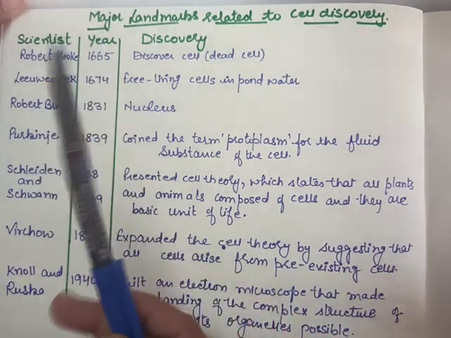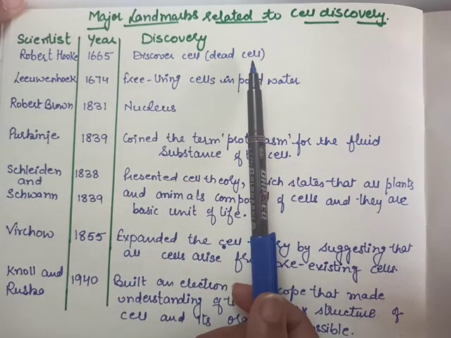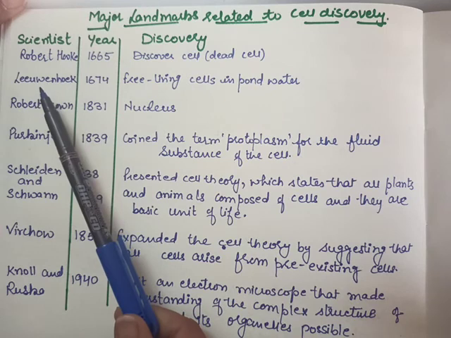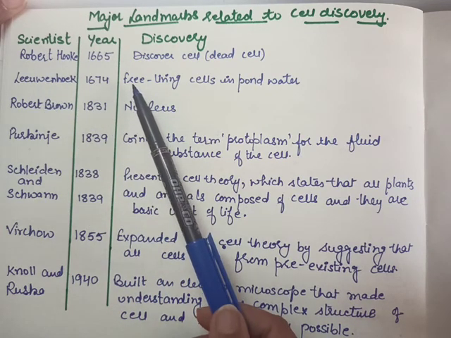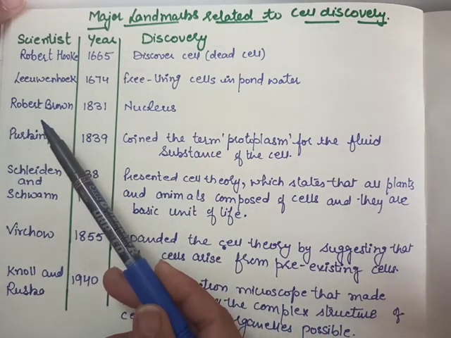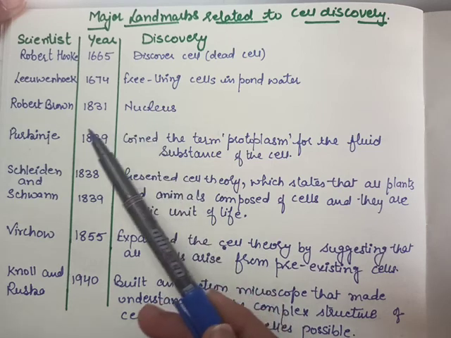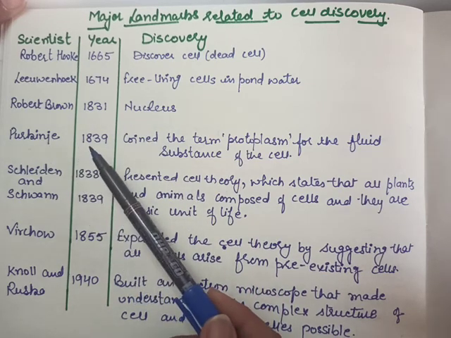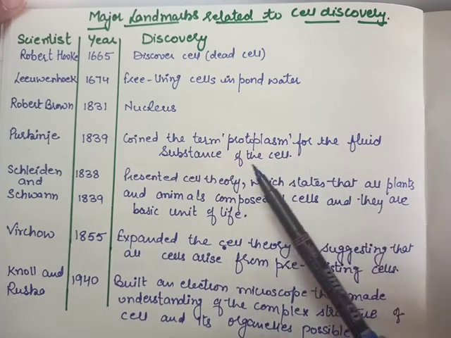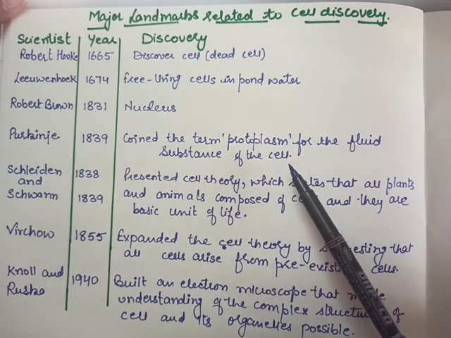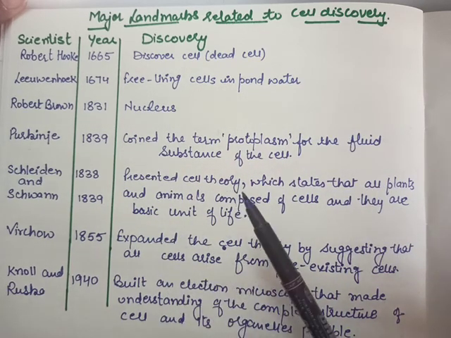So first of all, Robert Hooke in 1665 discovered the cell, that are the dead cells. Then Leeuwenhoek in 1674 discovered for the first time free living cells. Robert Brown in 1831 discovered the nucleus. Purkinje in 1839 coined the term protoplasm for the fluid substance of the cell. Protoplasm is the internal material present in the cell, the nucleus along with the cytoplasm.